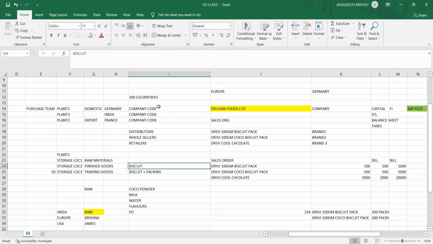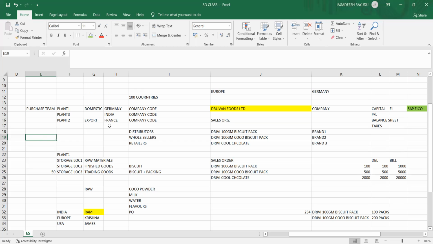So if you represent this company code and the sales organization, and whoever my customers are, what my prices are, the product prices, and what kind of functionalities we are going to implement, that will be represented by your SAP SD module.